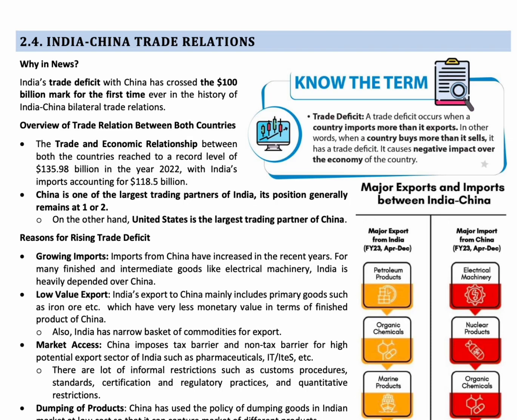Even the recent architectural marvels, the Statue of Unity and the Statue of Equality in India, are made out of Chinese imported raw materials. It's not that we don't have those raw materials, but we don't produce those materials in bulk amount because we don't have any industries. Many industries we don't have.